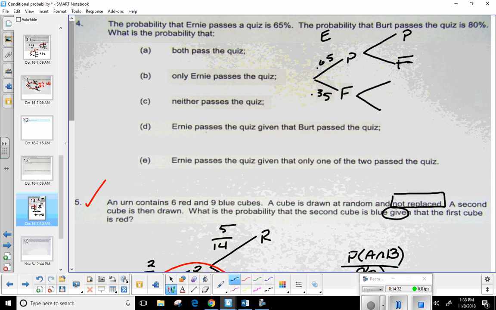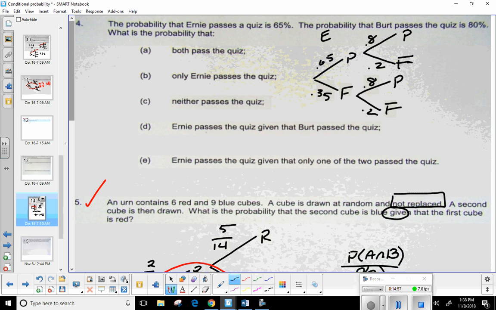Okay, let's do this one more time. Pass, fail. Okay, there we go. And again, this is in no way related to what's happening with Ernie, but Bert, he's going to pass with 80% probability. So I'm going to put the 0.8. So the probability that he fails is 0.2. So 0.8, 0.2.